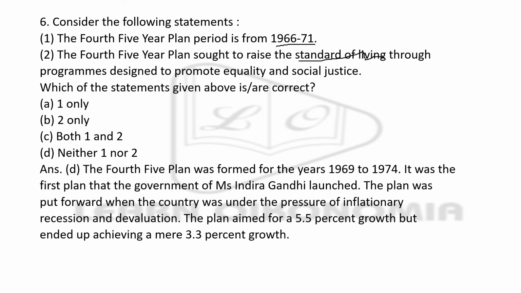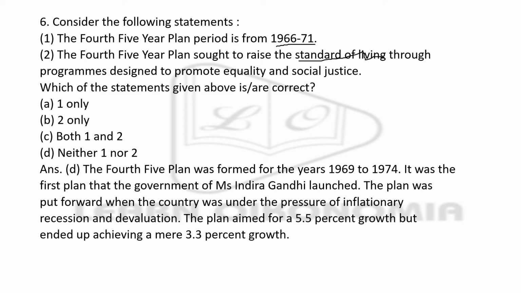As a result, the fourth 5-year plan had many objectives in its mind, but we have to see the background. Okay, the fourth 5-year plan, the right answer here is neither one nor two, both the sentences are wrong. The fourth 5-year plan was formed for the years from 1969 to 74, and it was the first plan which was launched by the Indira Gandhi government.